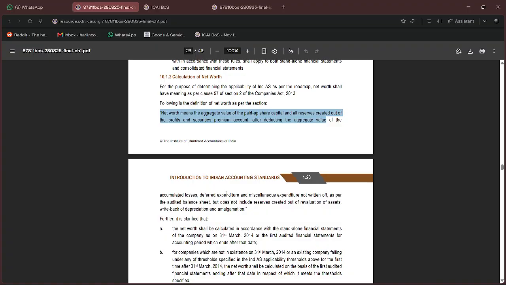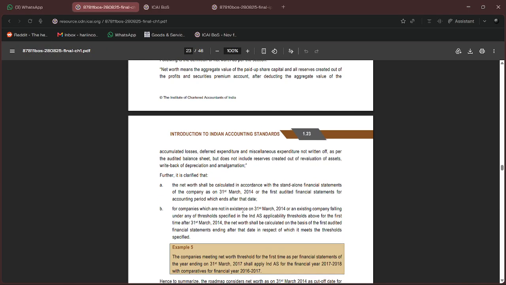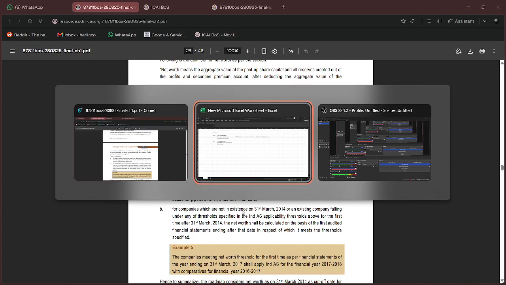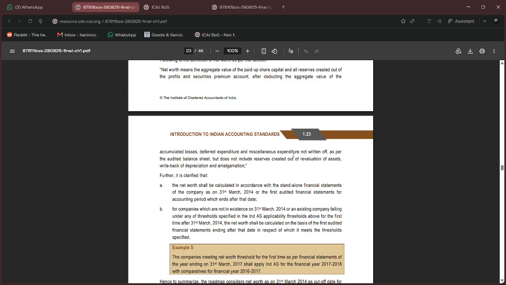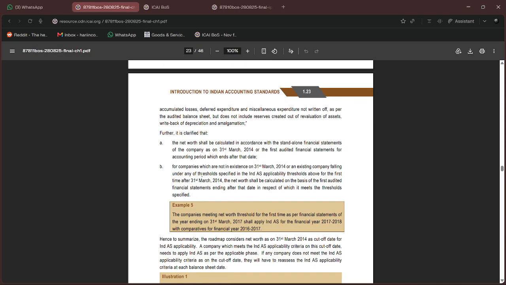If you follow this, you will find out the net worth criteria. So let's read it out. Net worth means the aggregate value of the paid up share capital and all reserves created out of the profits and securities premium account. So general reserve is included, as it is a part of reserves created out of profit. After deducting the aggregate value of the accumulated losses, deferred expenditure, and miscellaneous expenditure not written off, as per the audited balance sheet, but does not include reserves created out of revaluation of assets, write back of depreciation and amalgamation. So this is what we have. And now, at what date should you calculate the net worth?